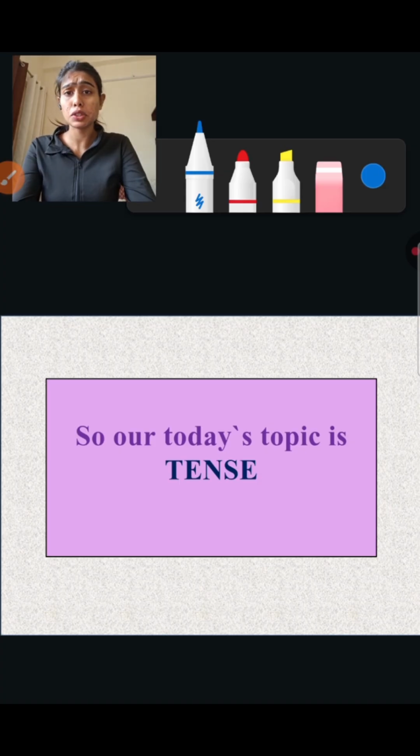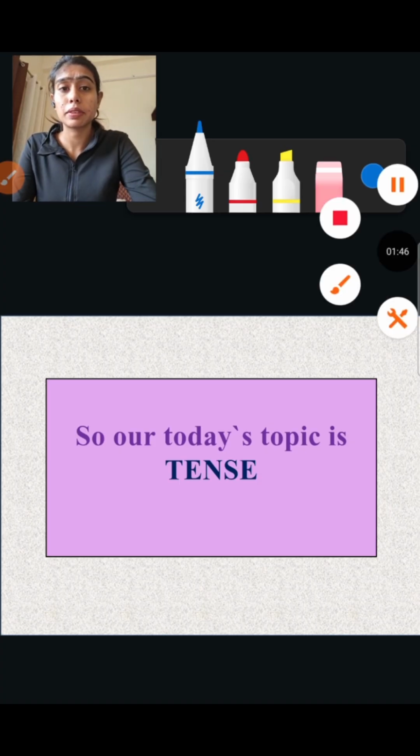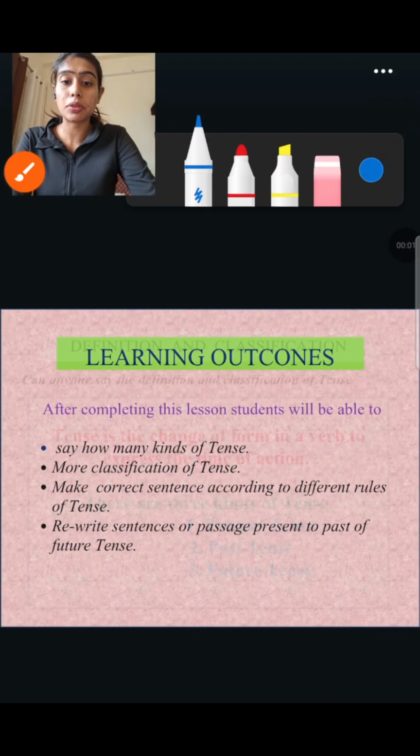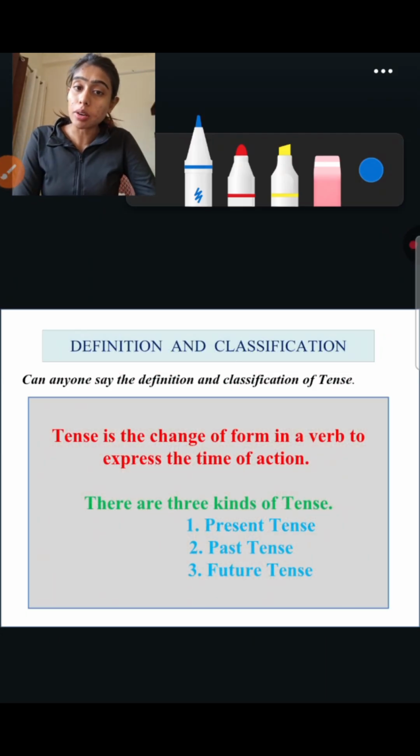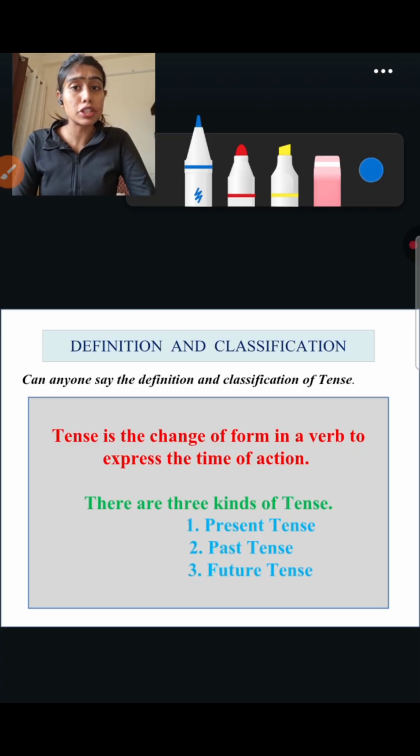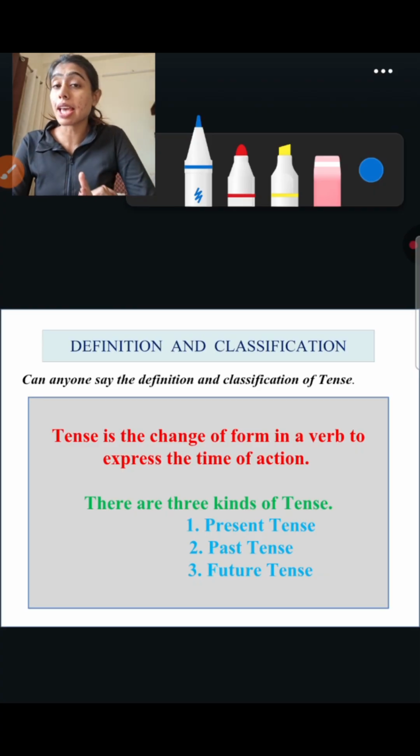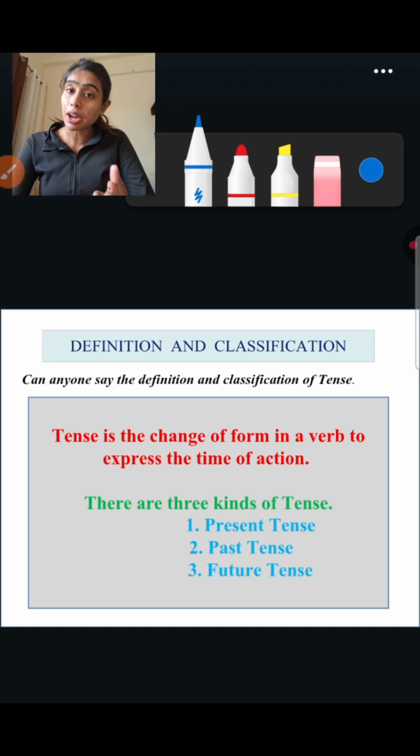Okay, so that is tense. Let's take a quick recap. Tense is the change of form in a verb to express the time of action. What is a verb? An action or doing word. For example, eat, play, run, dance. Yes, it is the verb that expresses the time of action.